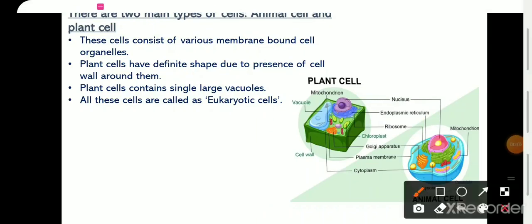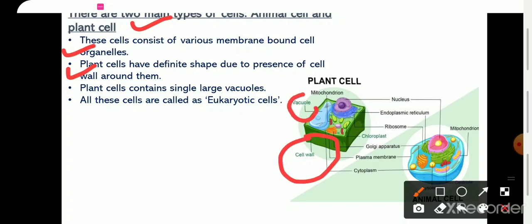Now there are two main types of cell, animal cell and plant cell. And this cell consists of various membrane-bound cell organelles, as their cell organelles are surrounded by a membrane. Plant cells have a definite shape due to the presence of cell wall around them. And plant cells also contain a single large vacuole.